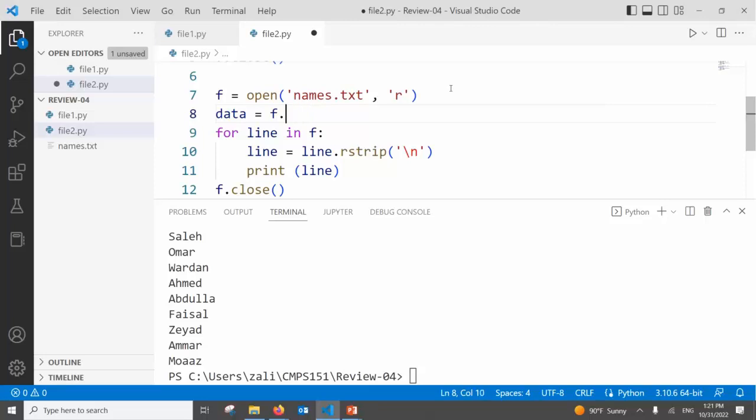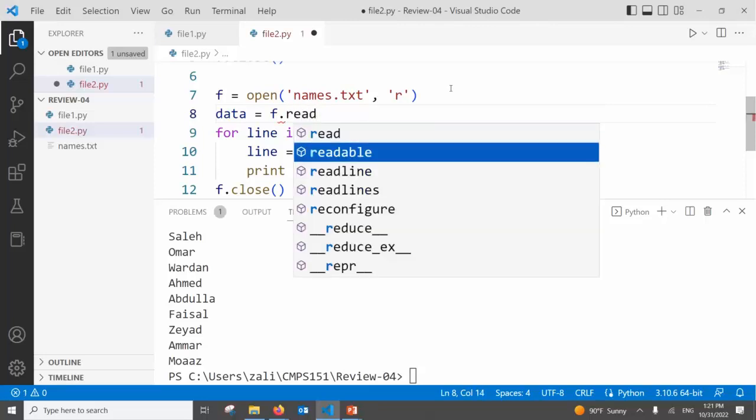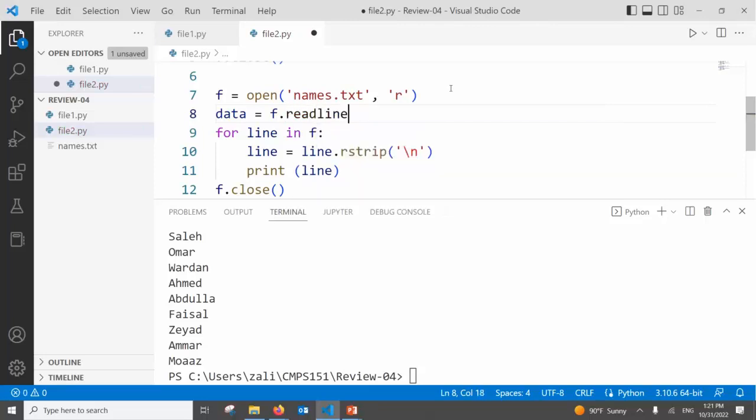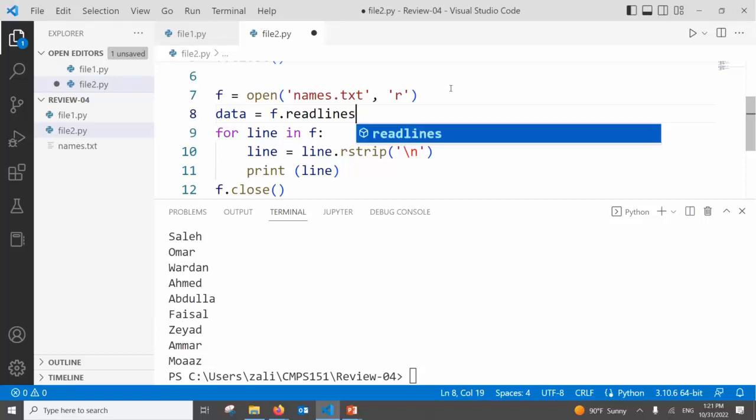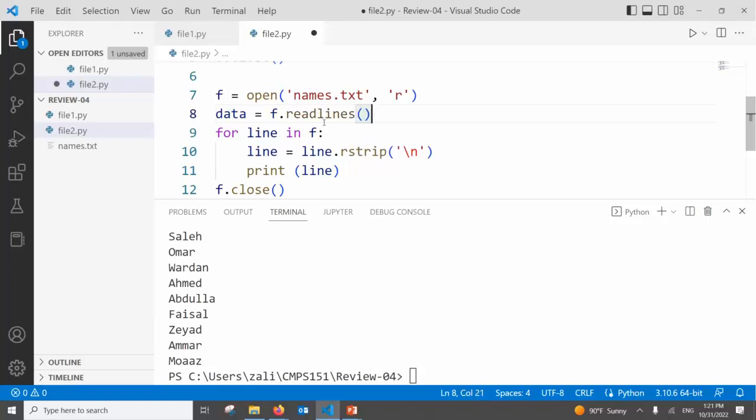Read will return one string. So can I say read lines? It will read all the lines together. Can I say for line in data? Let's see if this is going to work.